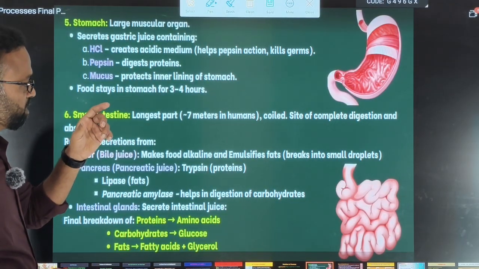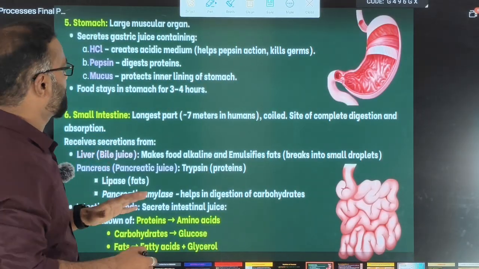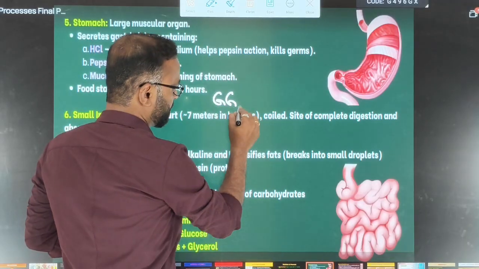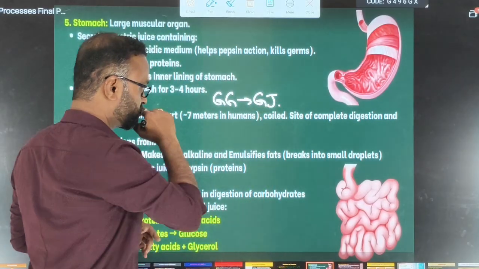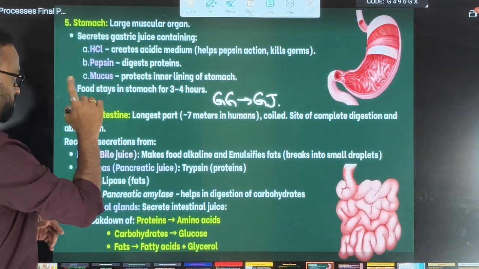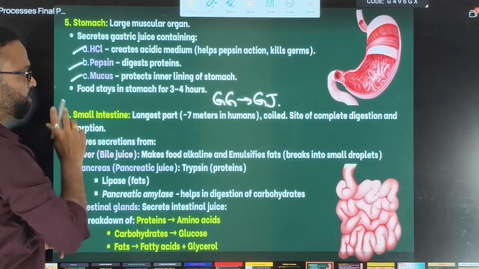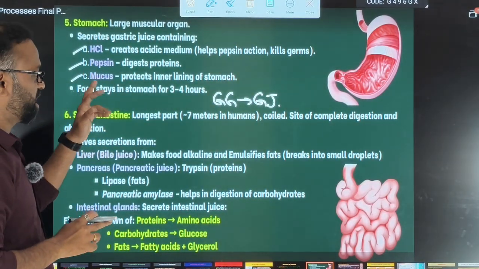The inner lining of the stomach has gastric glands, and they secrete gastric juice. This gastric juice contains three major things: HCl, the enzyme pepsin, and mucus.